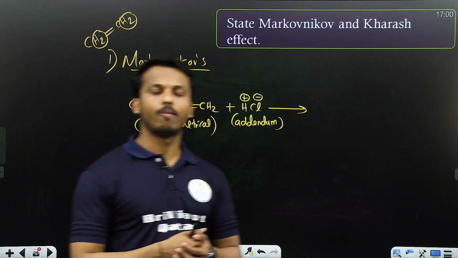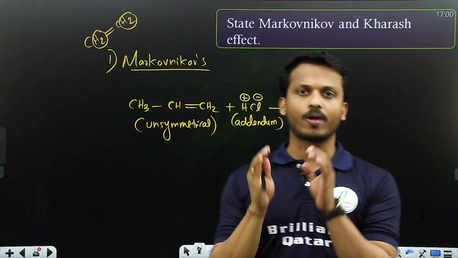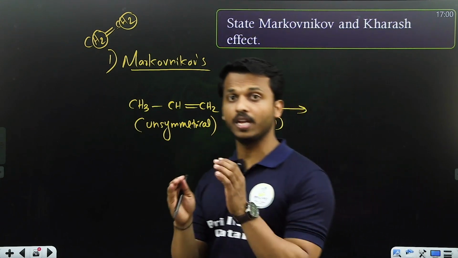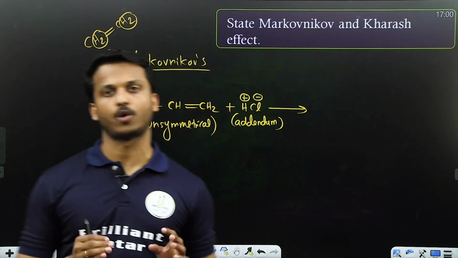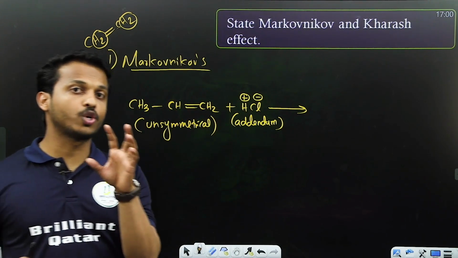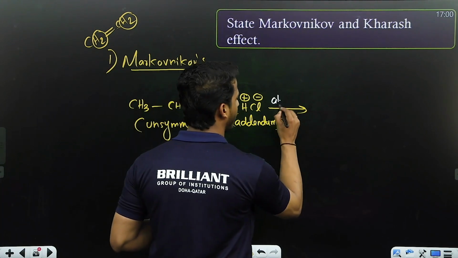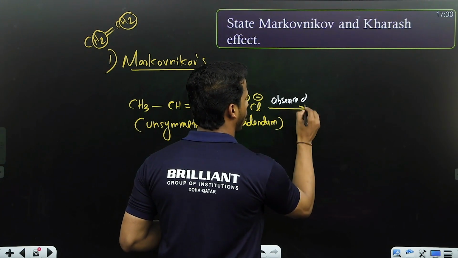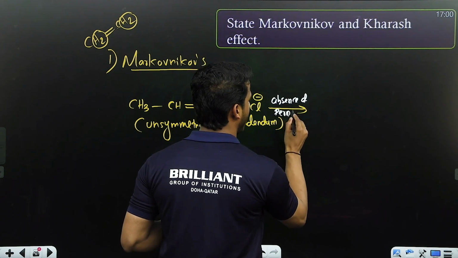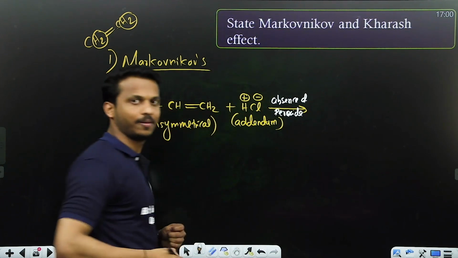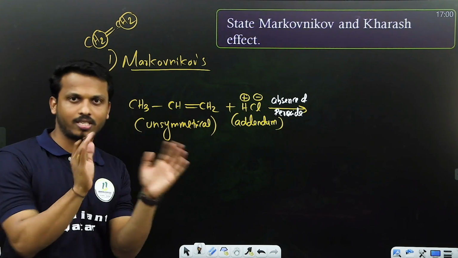So what is the first condition to undergo Markovnikov's rule? The alkene or alkyne must be unsymmetrical. Second, the addendum should contain a positive and negative part, and it also happens in the absence of peroxide. This is the condition setting.